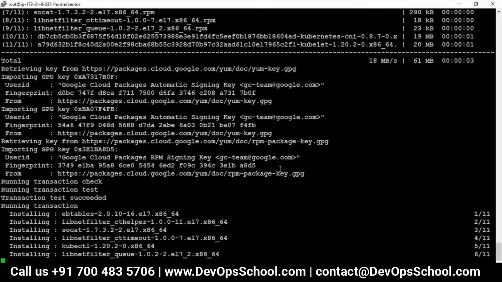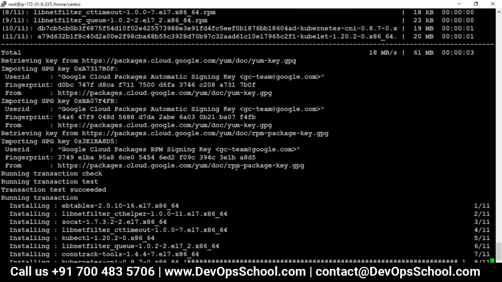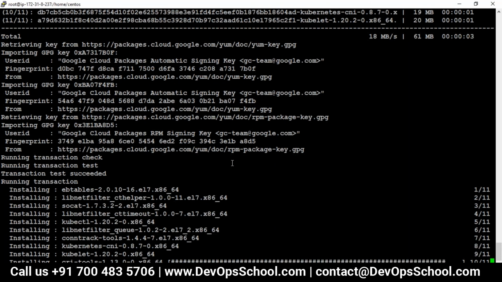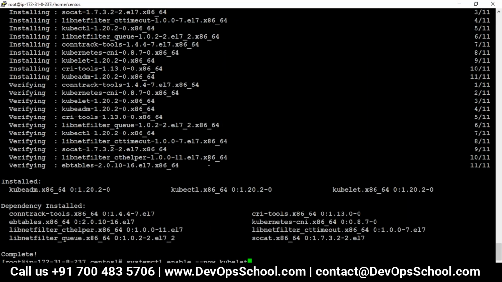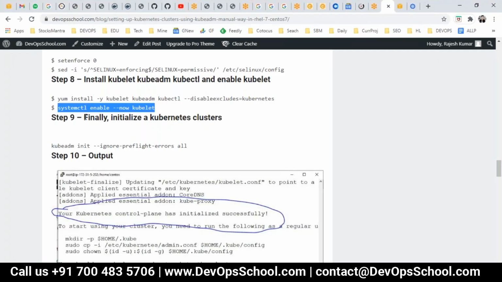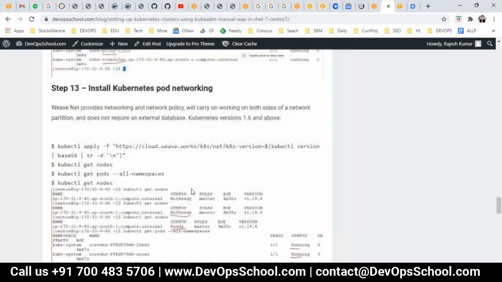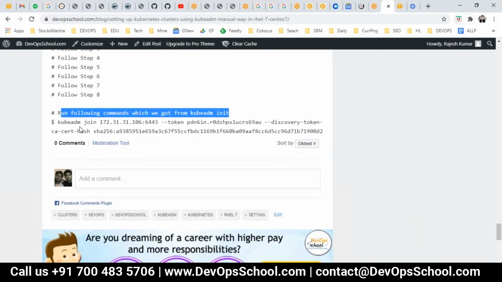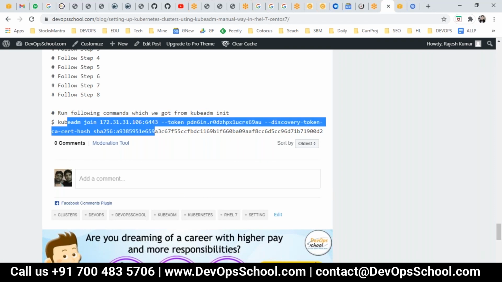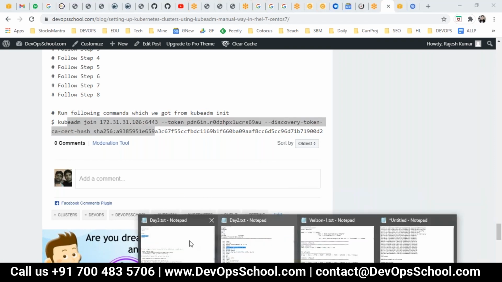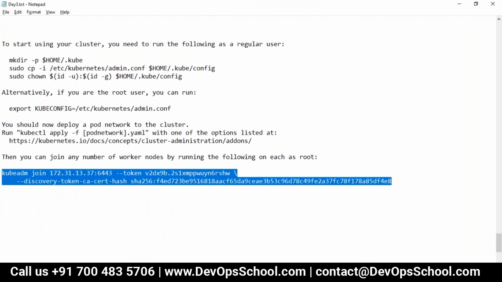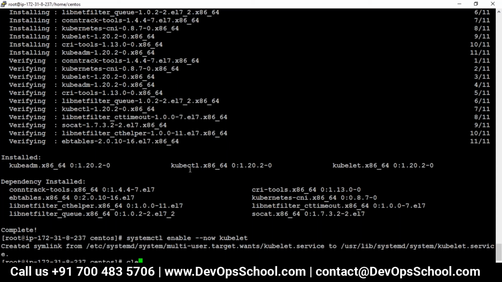So don't run. So now guys, 8 is done. Don't touch 9. Come back to this. 8 is done, and after that run the following command which you got from the kubeadm init. So something like this command you'll get, but I have copied here. You should not copy paste from there. It's an old command. I'll just copy this whole thing together very carefully and run it in the worker.